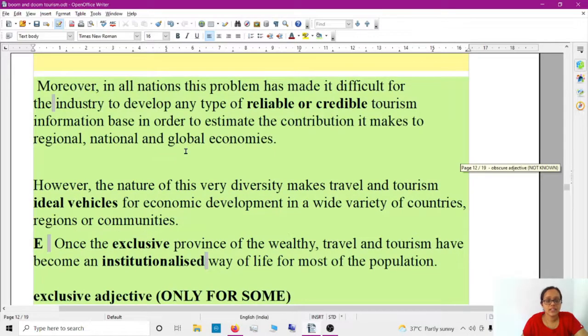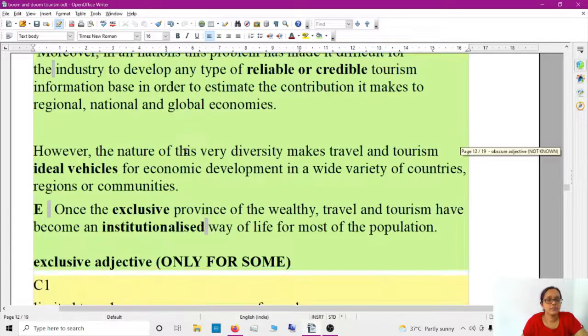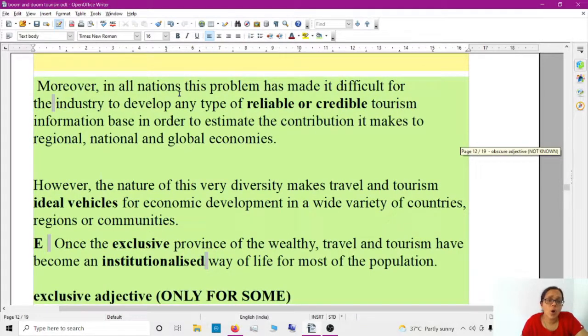Green is the text and yellow is the meaning. Okay. Moreover, in all nations, this problem has made it difficult for the industry to develop any type of reliable or credible tourism. So, reliable or credible tourism, vocabulary, adjectives. In all nations, this problem, so it's difficult, it's amorphous to see.